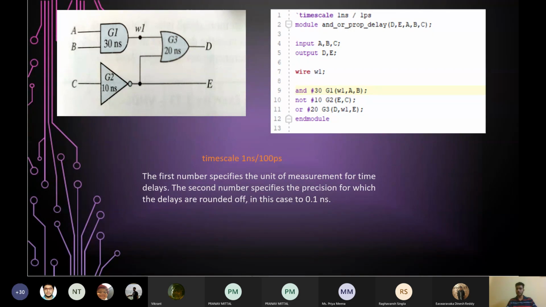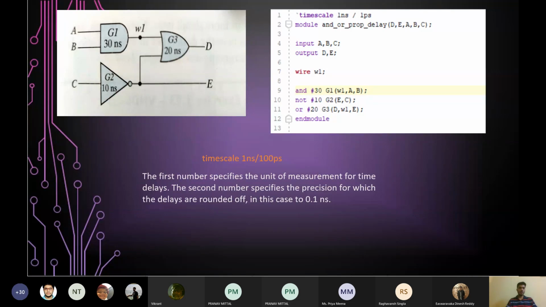You can see in the image on the right, the code of the module of this circuit. We have written this first line, timescale, followed by two numbers, 1 nanosecond slash 1 picosecond. So what do these two numbers say? The first number specifies the unit of measurement of time delays, and the second number is the precision.